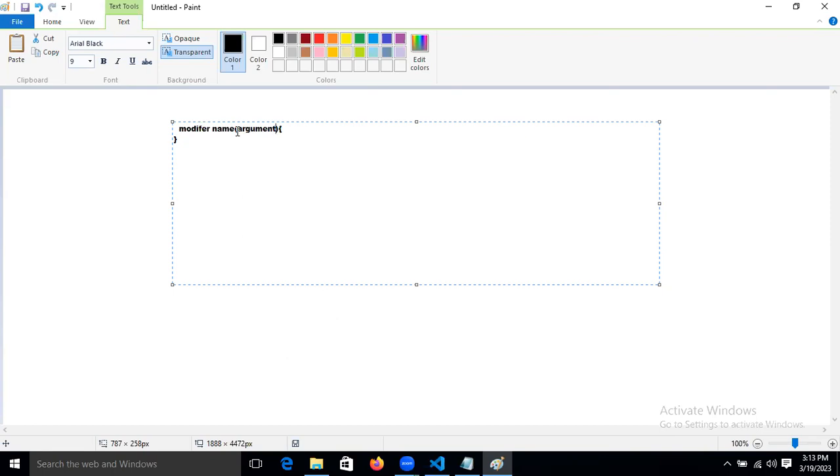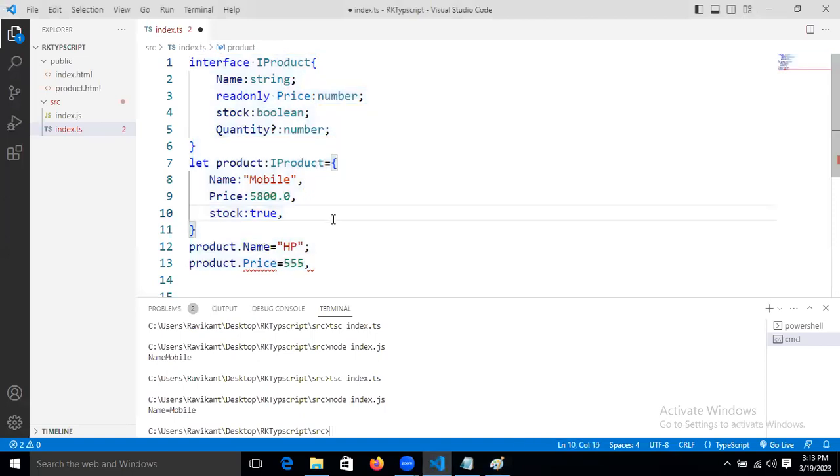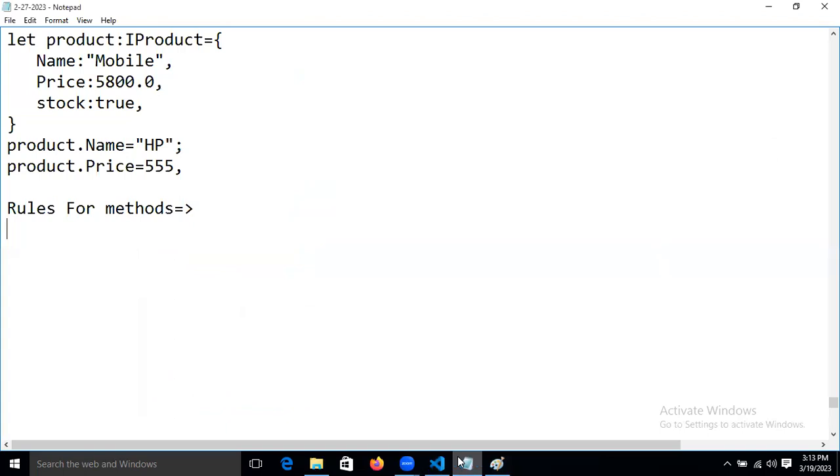But in TypeScript, for the declaration part, if you want, you can give your declaration in an interface, so a certain rule we need to follow. Now, every component comprises properties.